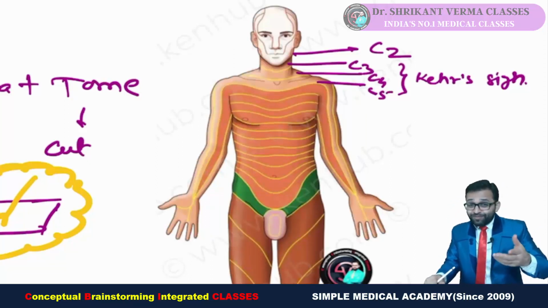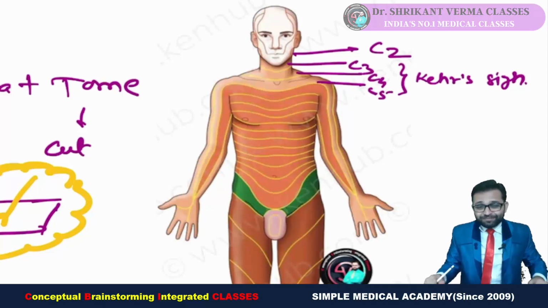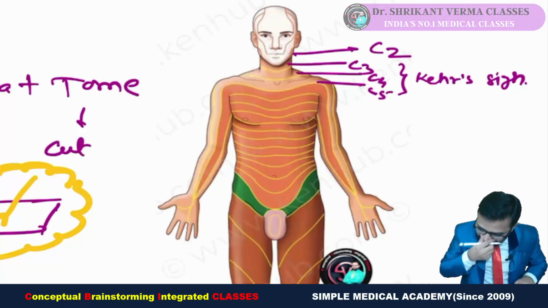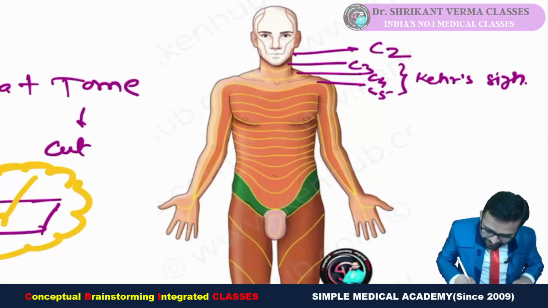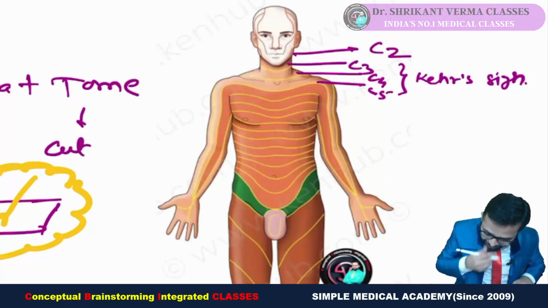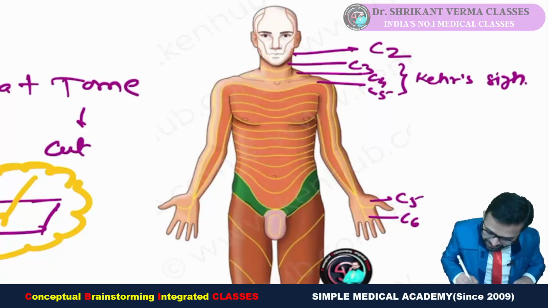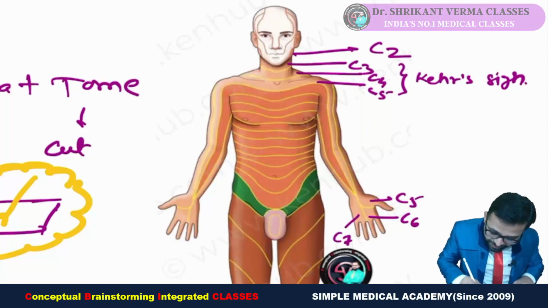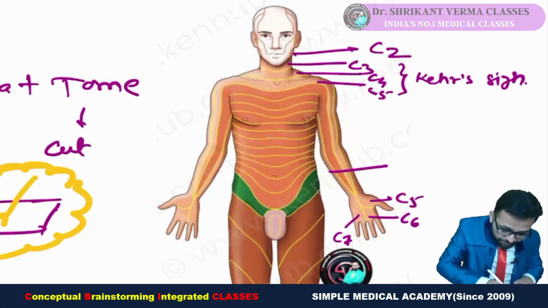C3, 4, 5 keeps diaphragm alive. That is our funny way which you can remember. Okay, and then you just have to make the simple counting. There is our C5. Then you can see that these all are extending here. Further, thumb is having the C5, and here you can see the C6, and then this is our C7, and you can see the medial border of the hand that is supplied by the T1.